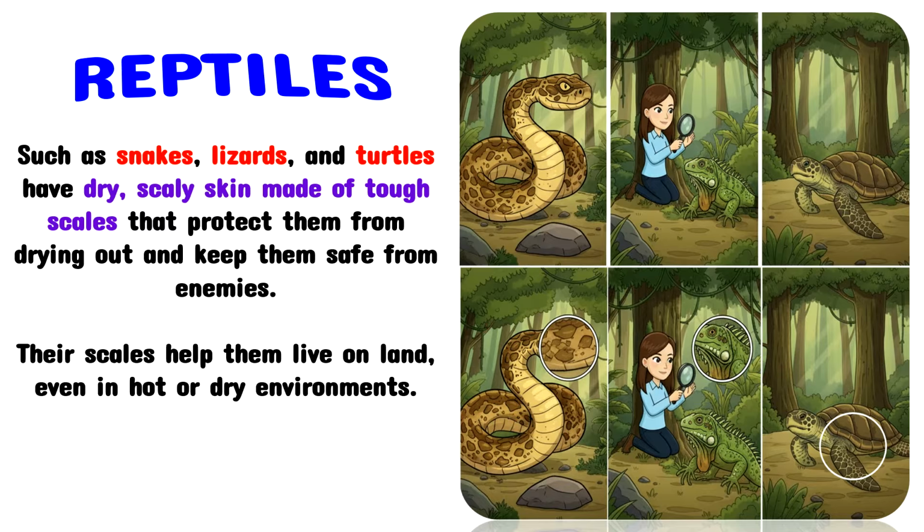Reptiles such as snakes, lizards, and turtles have dry, scaly skin made of tough scales that protect them from drying out and keep them safe from enemies. Their scales help them live on land, even in hot or dry environments.